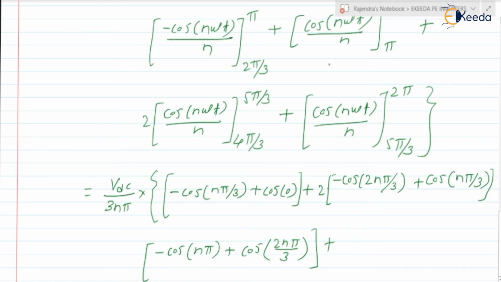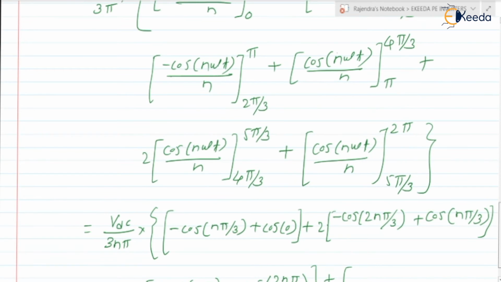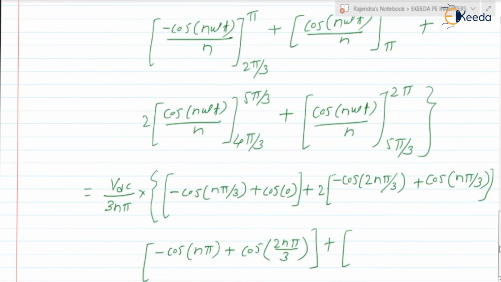Plus, now here it is cos of 4n pi by 3 minus cos of n pi, right, this is the one bracket.